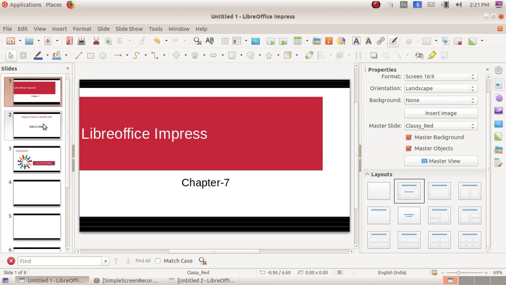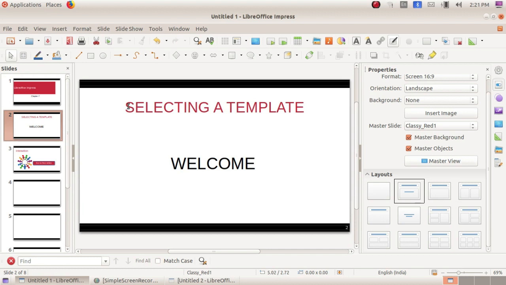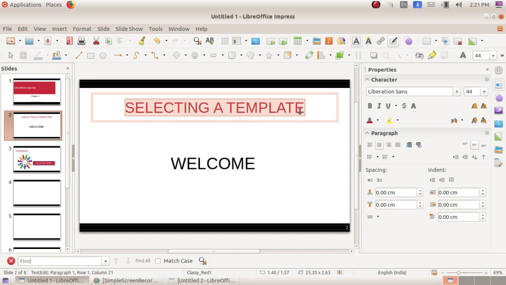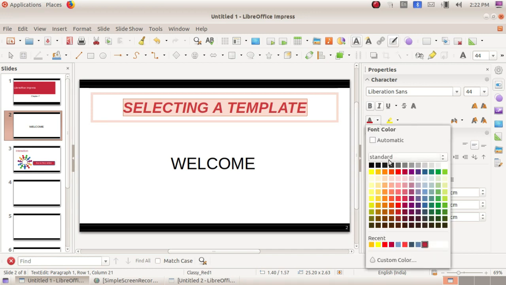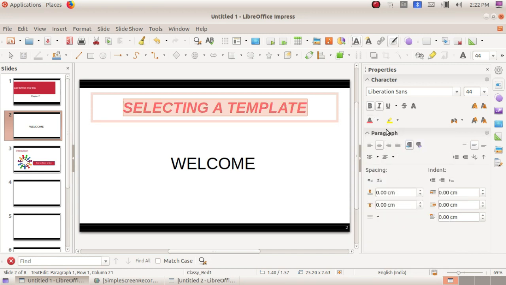Next we are going to apply the animation effects in this slide, that is text. So just select the text to which you have to apply the animation. Its properties will be displayed here. If you want to increase the size of the text, you can select, or if you want to change its design, you can choose. And to change the color, just select. So like this you can adjust the contents in this property section.